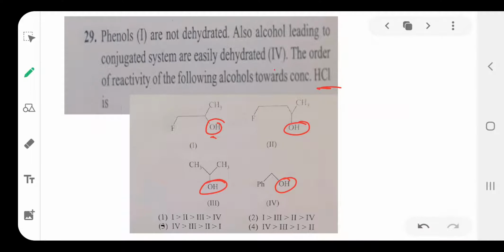So the option is 4, 3, 2, 1. First 4, next 3, next 2, next 1. Option is 3.